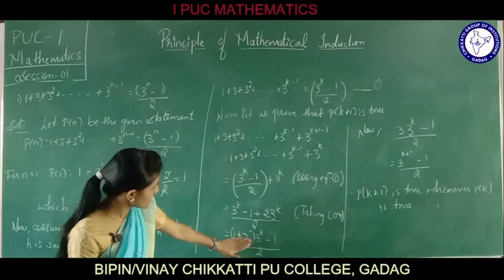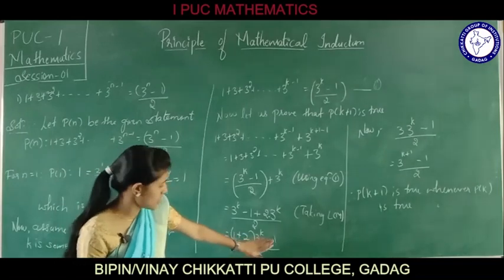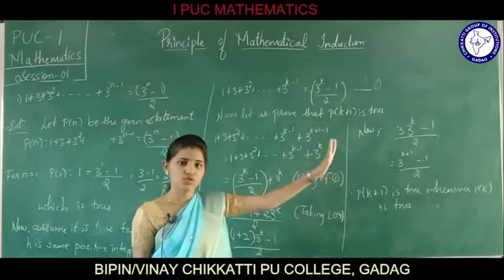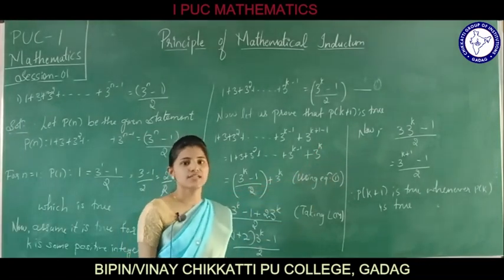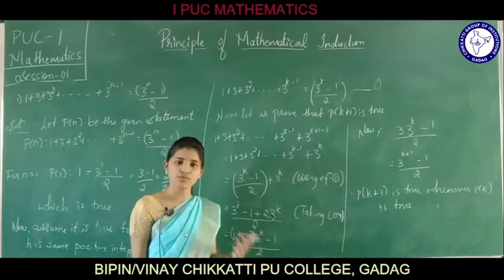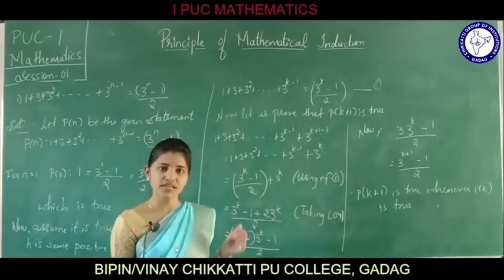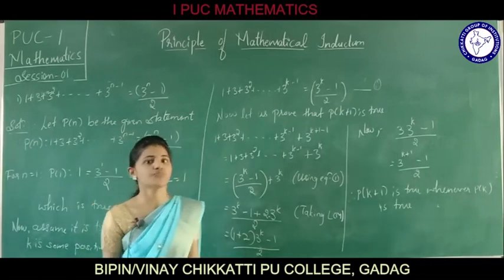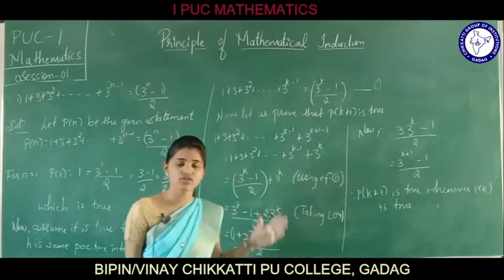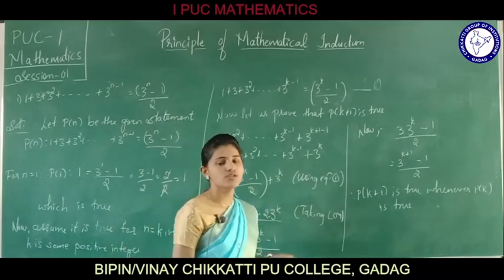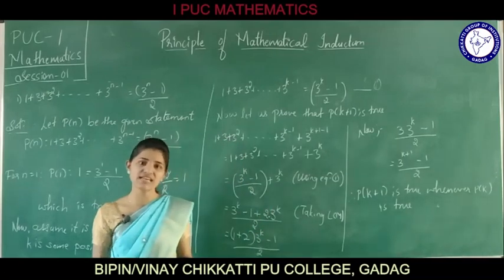This can be written as 3 into 3 raised to k minus 1 divided by 2. So 3 into 3 raised to k can be written as 3 raised to k plus 1 minus 1 by 2. Hence we proved that p of k plus 1 is true whenever p of k is true. By principle of mathematical induction, it is true for all natural numbers n.